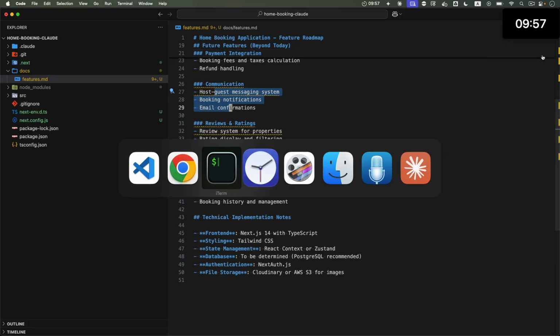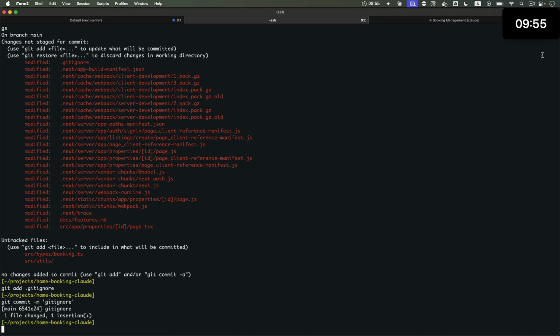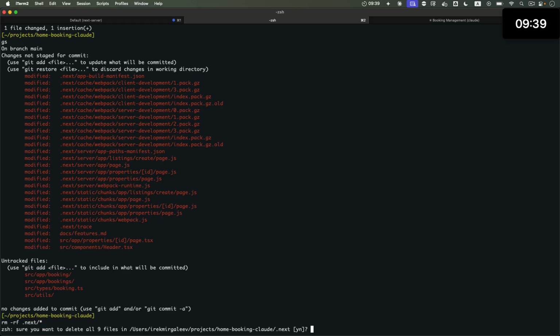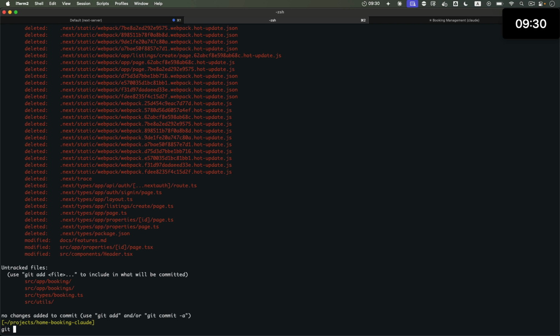And for that, let's tidy up the Git repository. We'll delete all these next folder items, and then just commit whatever is there.